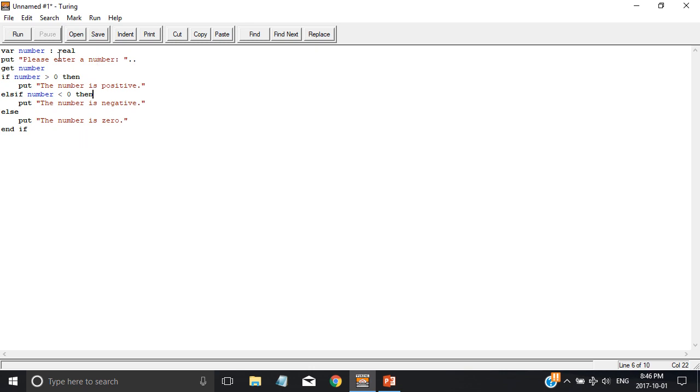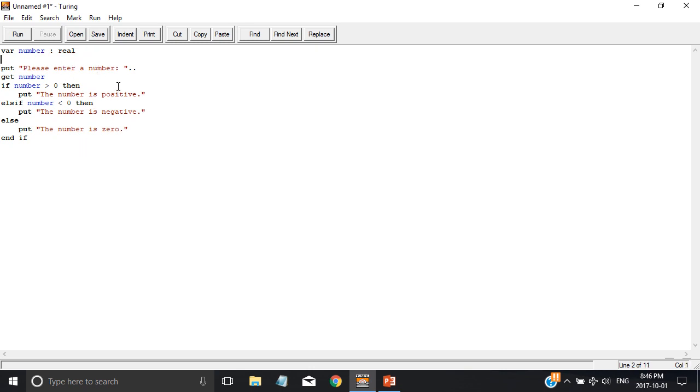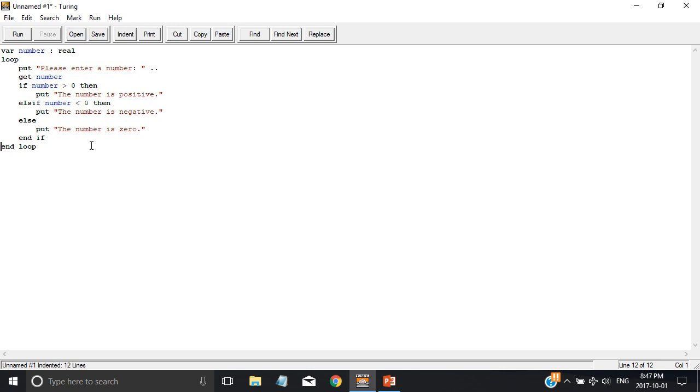So now let's say I want to loop this. So right after the variable declaration, I'll go loop. And then at the end, I'll put end loop. Again, like last video I explained, in other languages I would go like that, like those brackets, like Java uses them, for example. But Turing doesn't. And also, instead of having to indent here, you just press indent, like that.